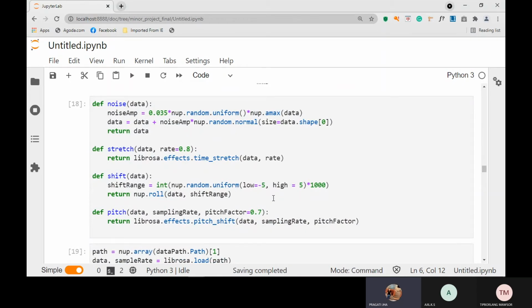These are data augmentations we are using. Noise is to check the disturbance caused in the audio, and stretch is to get the time of the audio, how lengthy it is or what the rate of the data was. And pitch is used to provide the pitch factor of the audio.